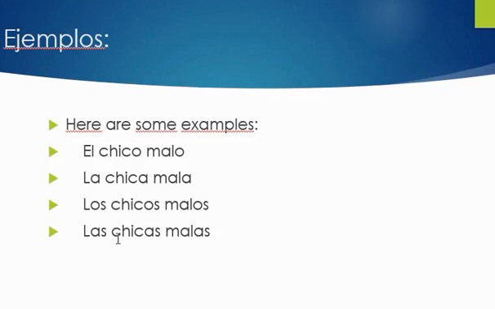Making those phrases plural, remember, you have a plural noun, boys, chicos. That means you have to have a plural article, los, and you have to make sure that your adjective is also plural, malos. The bad boys, los chicos malos. The bad girls, everything turns feminine and plural, las chicas malas.